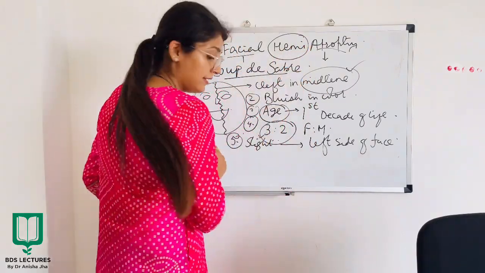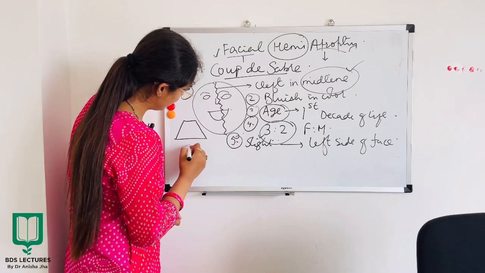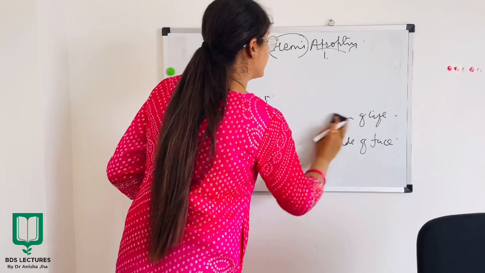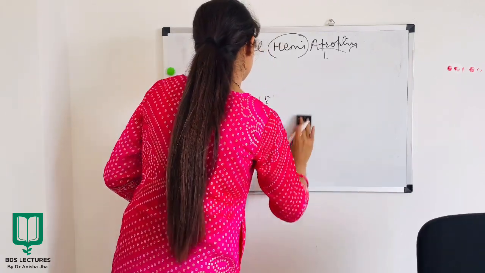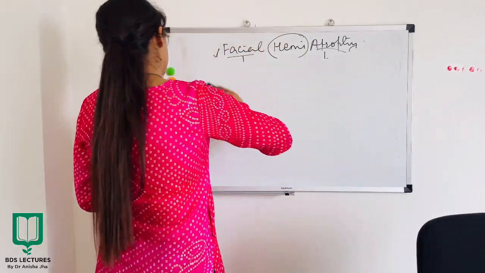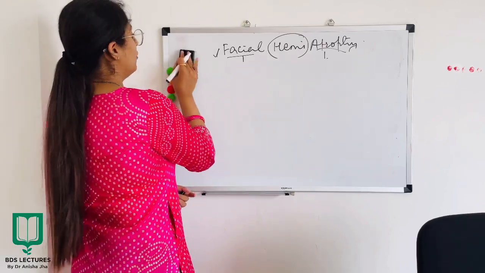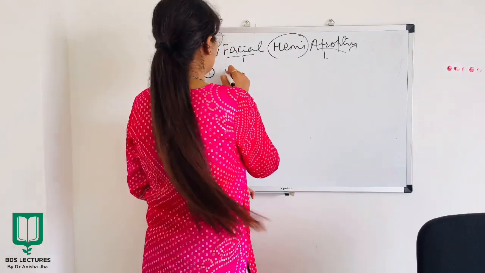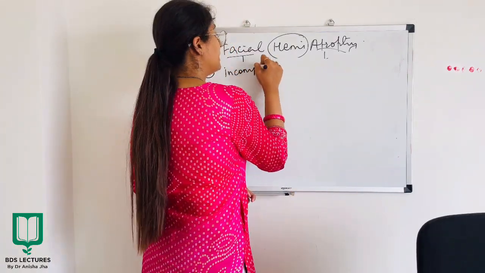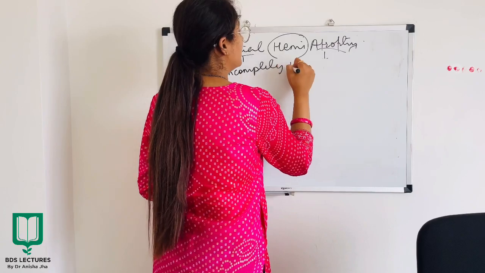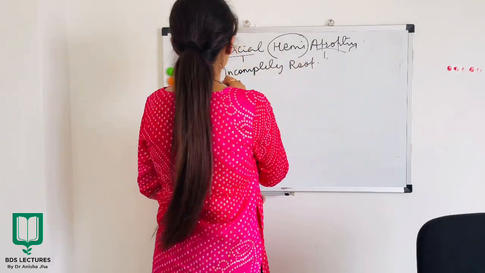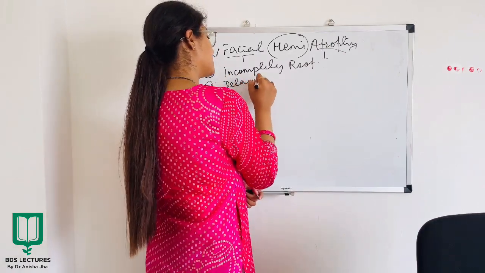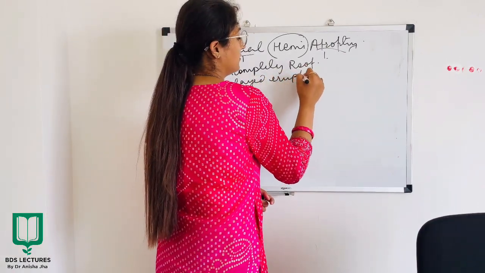Now, coming to the oral manifestations, what are the signs and symptoms seen orally? Orally, we will see incompletely formed roots. Then there will be delayed eruption of the teeth.